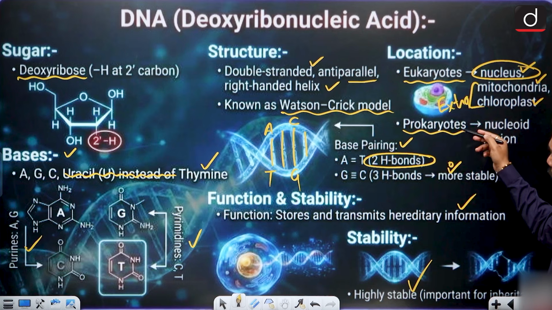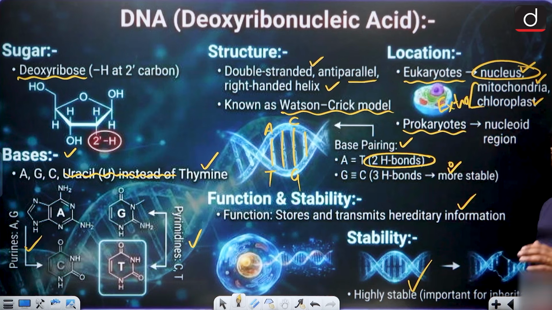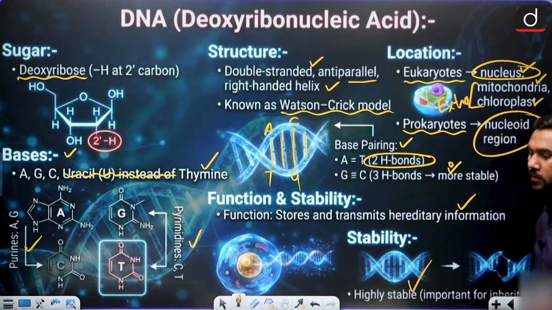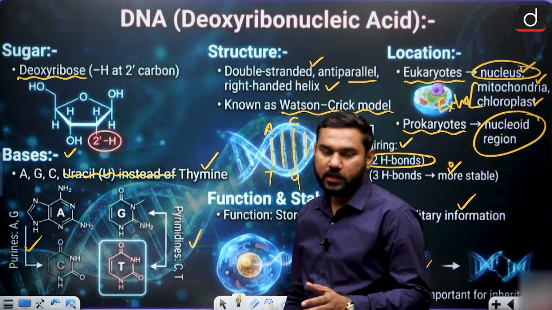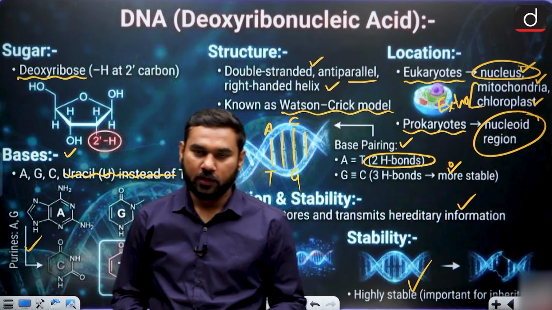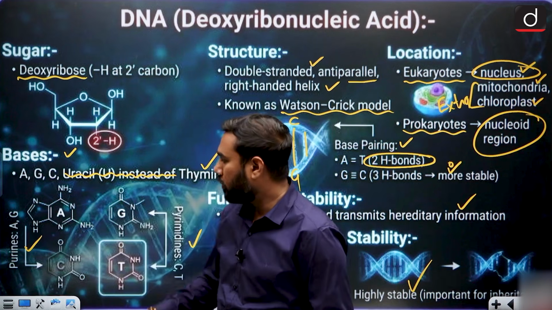But when we talk about the prokaryotic cell, a complete nucleus is not made. So the DNA is present in the nucleoid region, meaning a nucleus-like structure where the DNA is present. So this is something that is called your DNA.